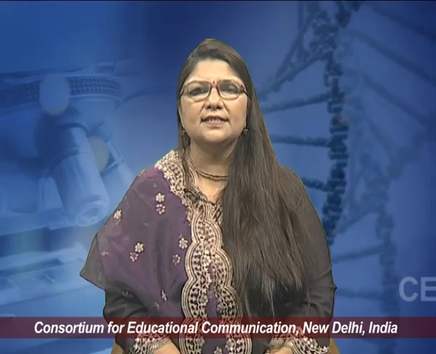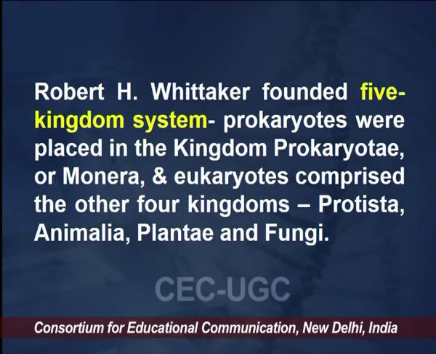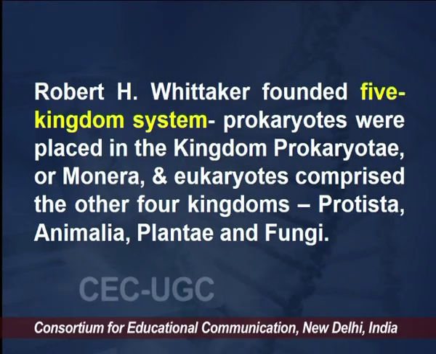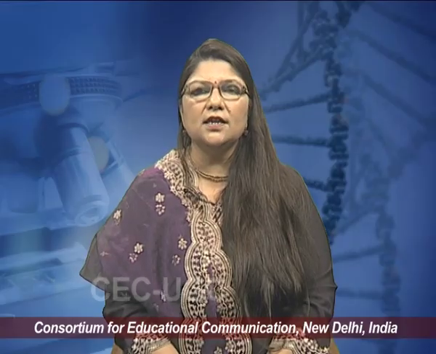Then came Whittaker. He founded what is called the five kingdom system. He said that the prokaryotes were placed in the kingdom Prokaryote or Monera. So an important observation came in here. What they observed was that there were two different types of even single celled organisms. The ones which were very simple in their appearance and organization did not have a lot of compartmentalization. And certain ones had all this kind of compartmentalization, so membrane bound structures present inside the cell. So obviously you cannot categorize them together.